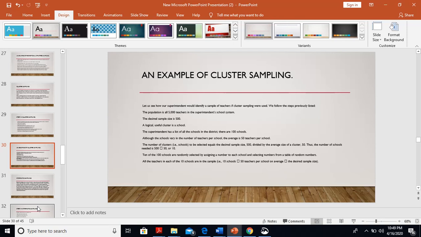The number of clusters to be selected equals the desired sample size, 500, divided by the average size of the cluster, 50. Thus, the number of schools needed is 500 divided by 50, which is 10. 10 of the schools are randomly selected by assigning a number to each school and selecting numbers from a random number table. All the teachers in each of the 10 schools are in the sample, since 10 schools at 50 teachers per school on average is equal to the desired sample size.